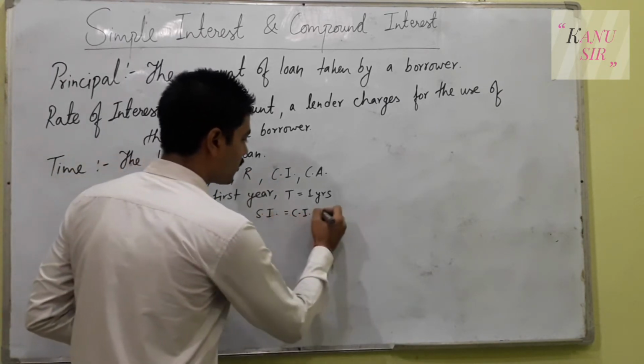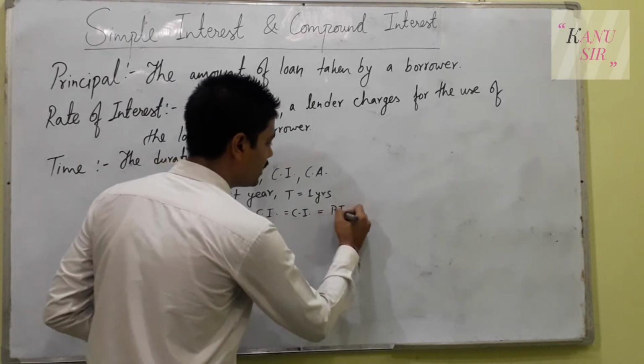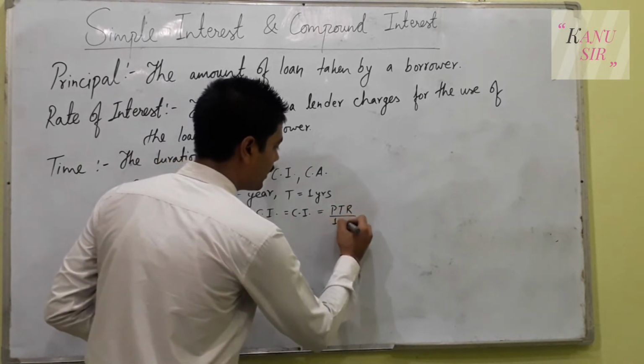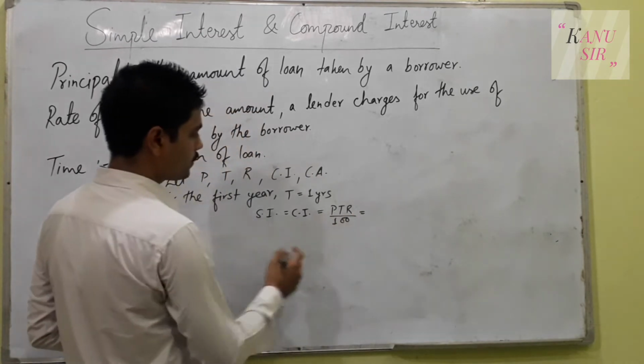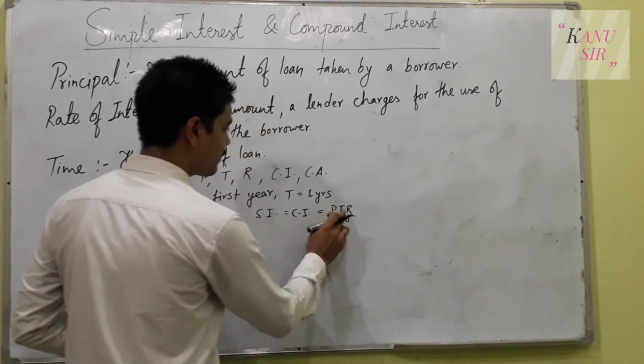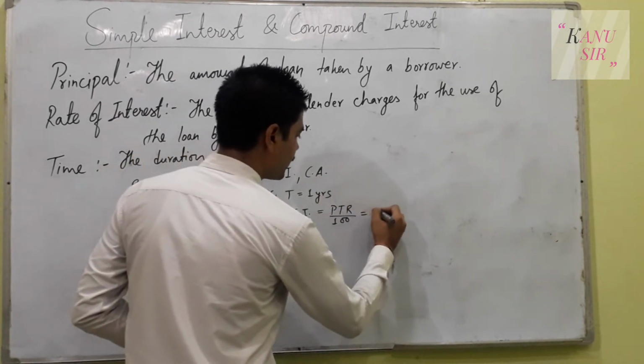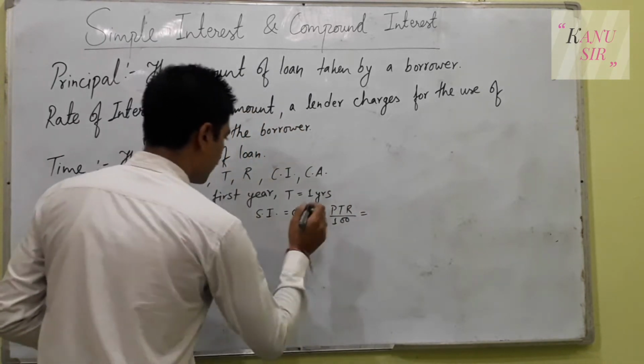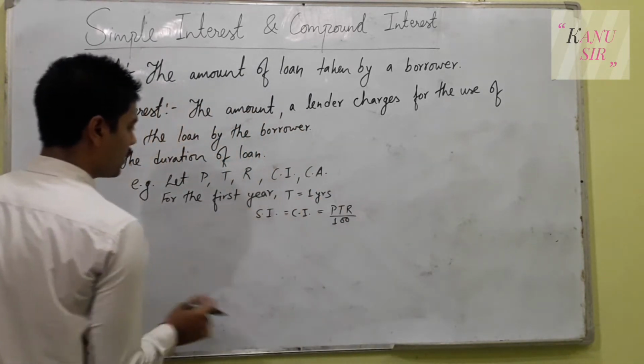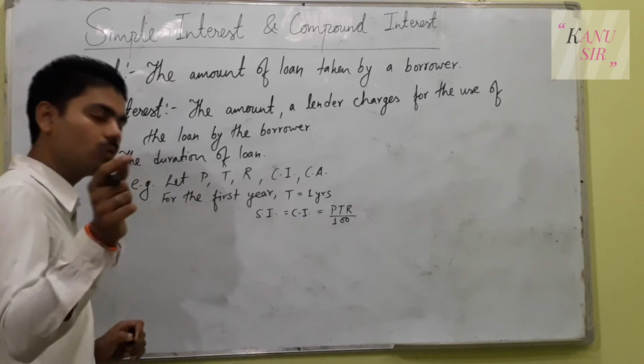So simple interest equals compound interest, that is PTR by 100. So for the first year, if time is 1, you will get PTR by 100. I am not going to put the value of time here, but you will come to know why later on.